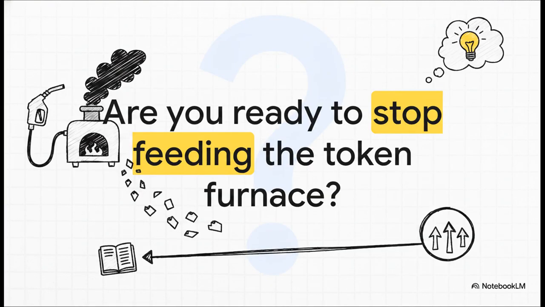So, we've broken down the hidden token traps. We've implemented minimalist prompting, optimized our chat and file habits, and established permanent context rules. Now, it's over to you. Are you ready to stop feeding the token furnace and finally get the absolute maximum out of your AI subscriptions? Put these toolkits into practice today and watch your limits stretch further than you ever thought possible.